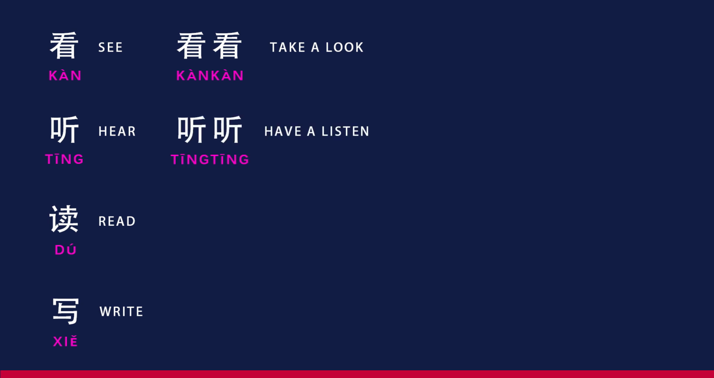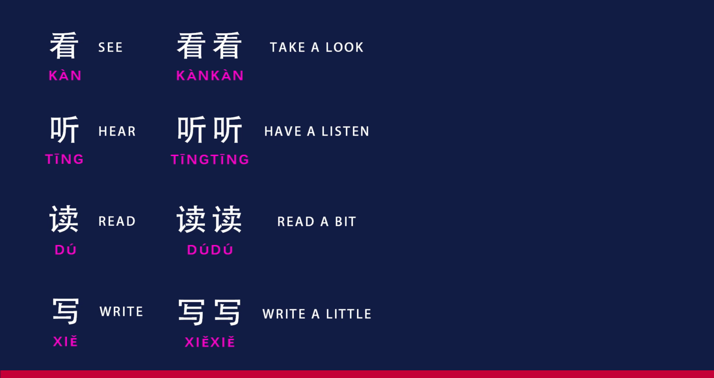For instance, 看 means to look, but 看看 is used to express take a look or look briefly. Similarly, 听 means to listen, but 听听 suggests have a listen or listen briefly. This pattern extends to other verbs as well, such as 聊 becoming 聊聊 for chat briefly and so on. It's an intriguing linguistic twist worth noting.